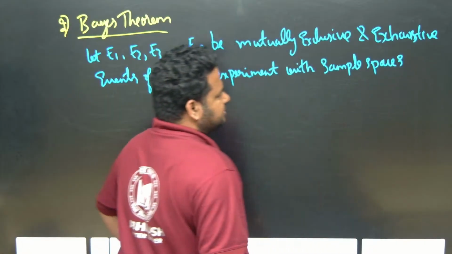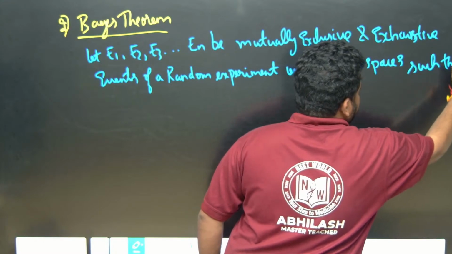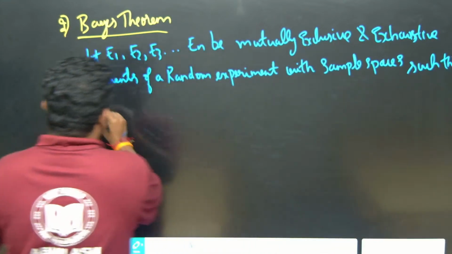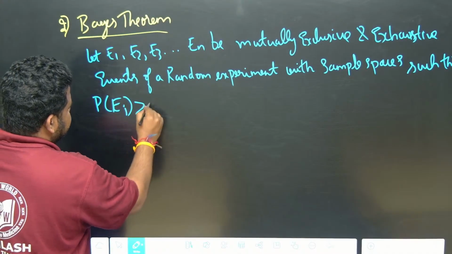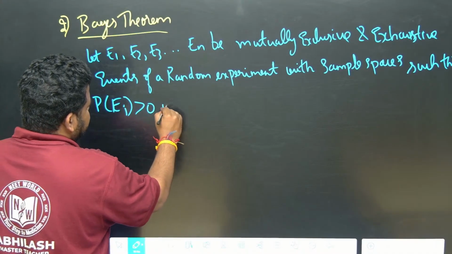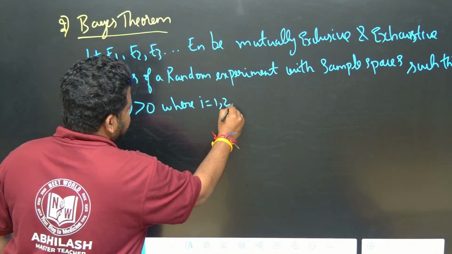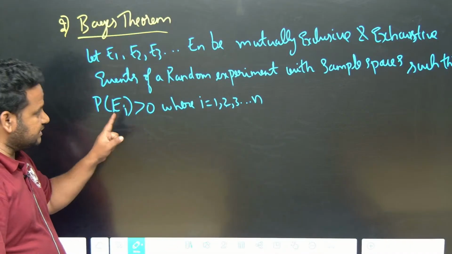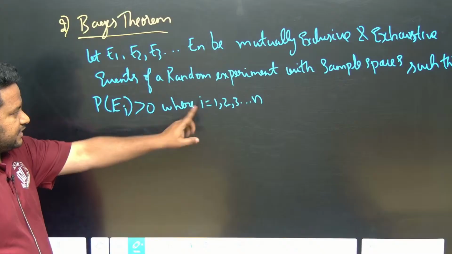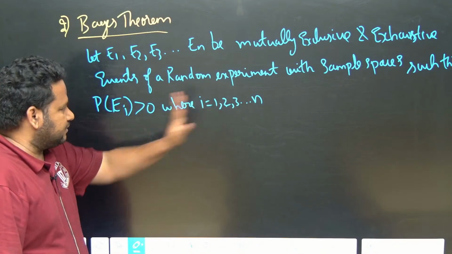With sample space S, such that probability of Ei is greater than 0, where i is equal to 1, 2, 3 up to n. Probability of Ei is greater than 0. It is not equal to 0, greater than 0. This is what we have.